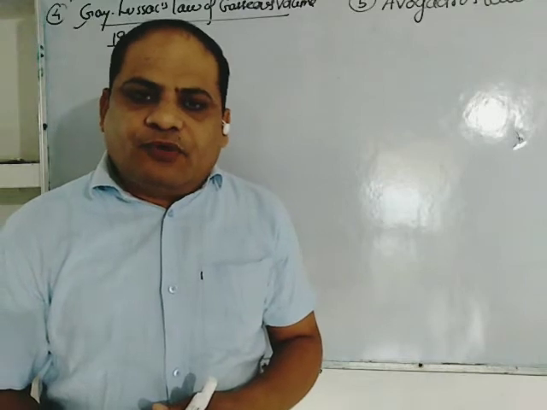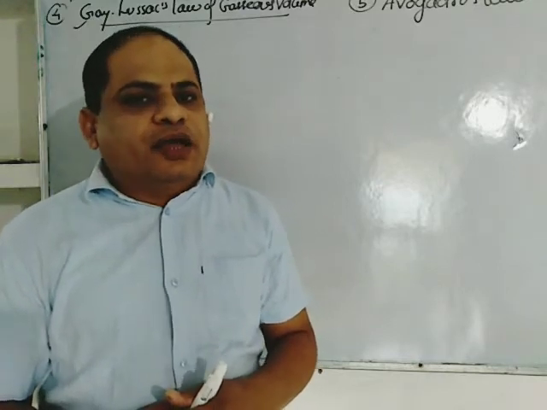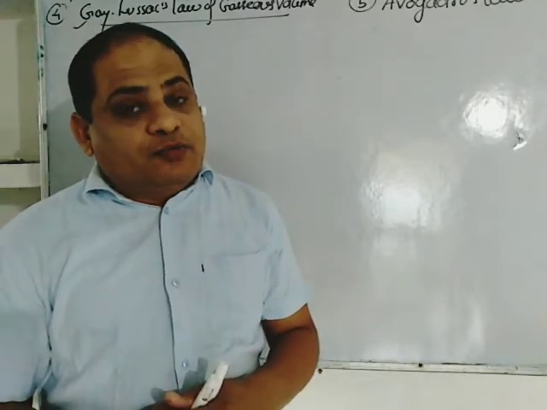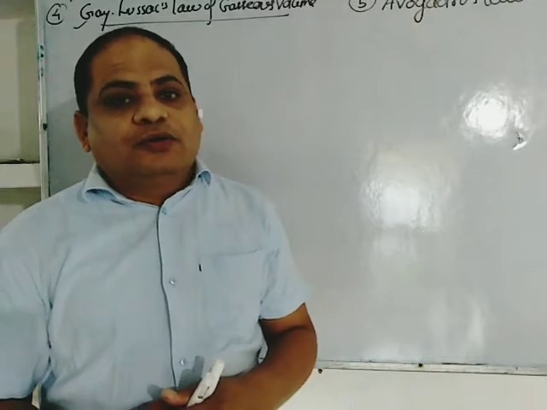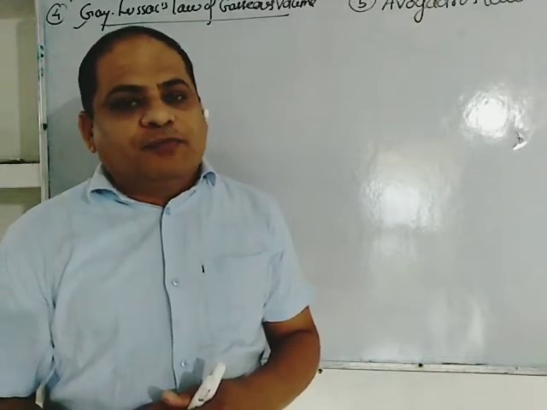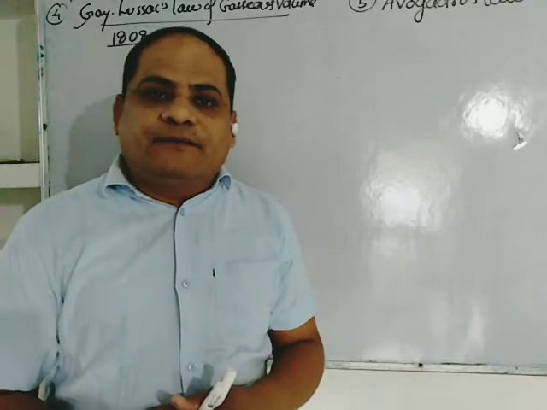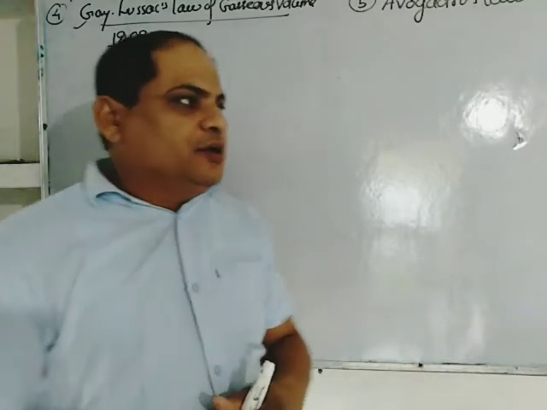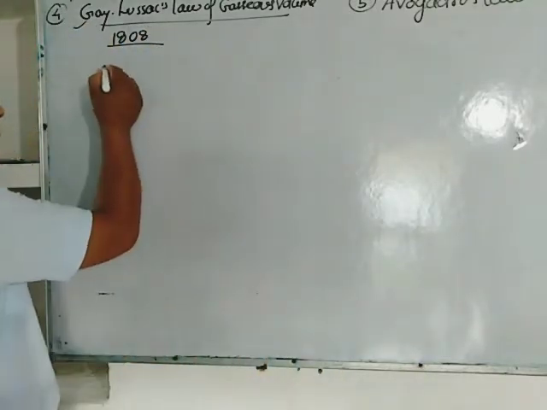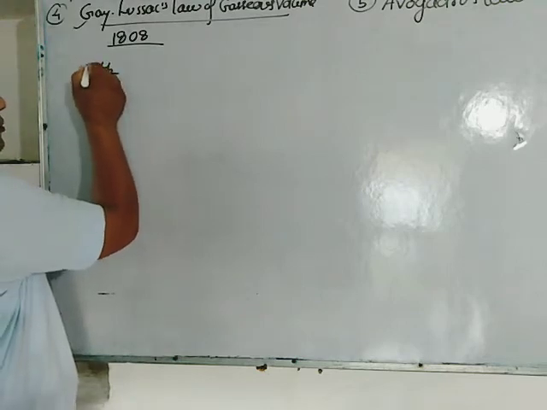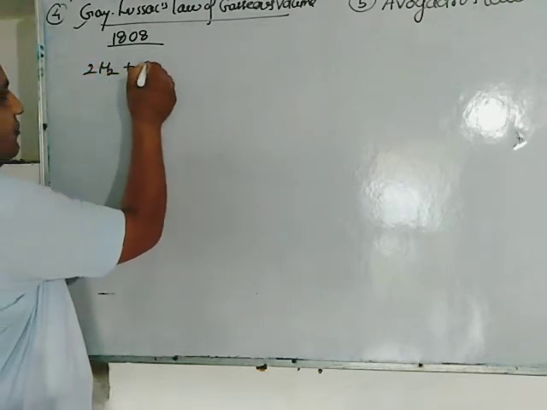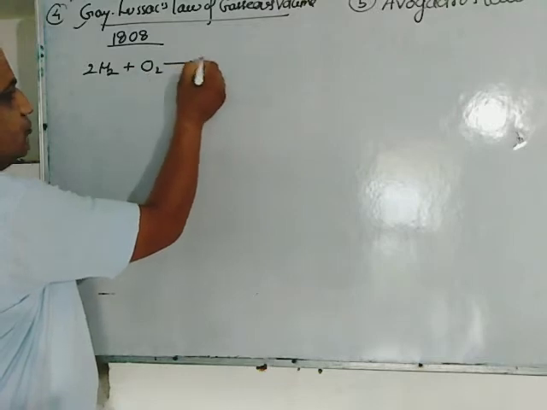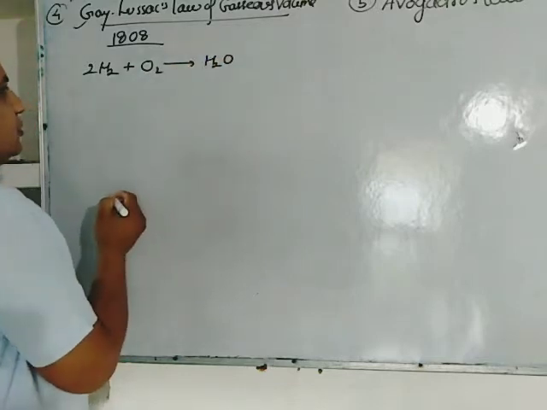And if the product obtained is also a gas, its volume also is found in simple ratio to that of reactants. For example, hydrogen combines with oxygen to form water.